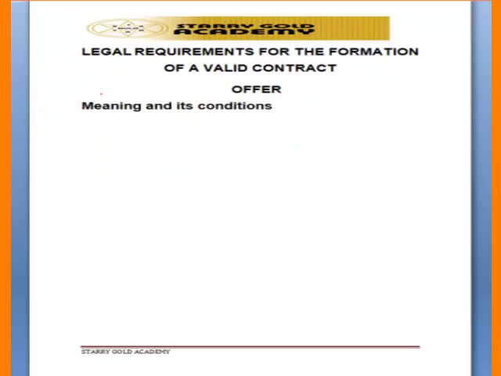Now let us go into legal requirement of a valid contract. For a contract to be valid, we have what we call legal requirement that must be fulfilled. Number one requirement is offer.